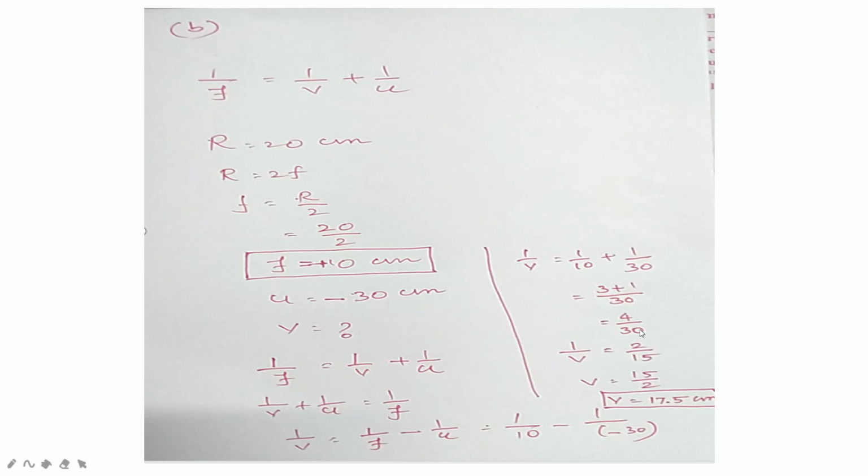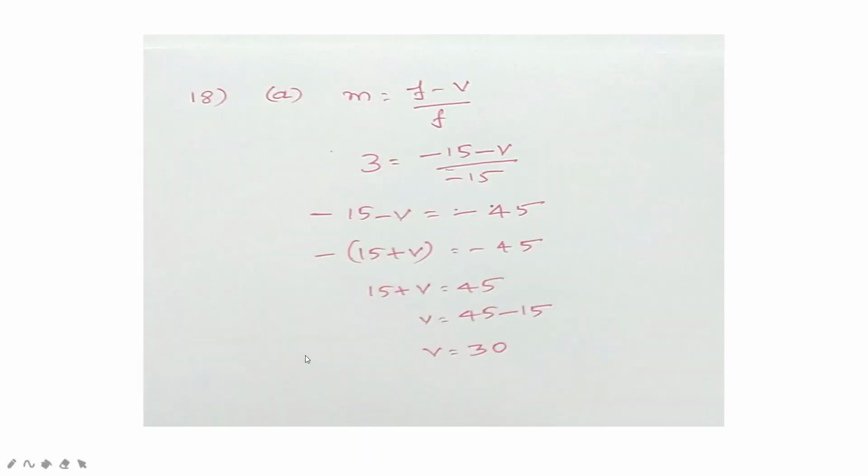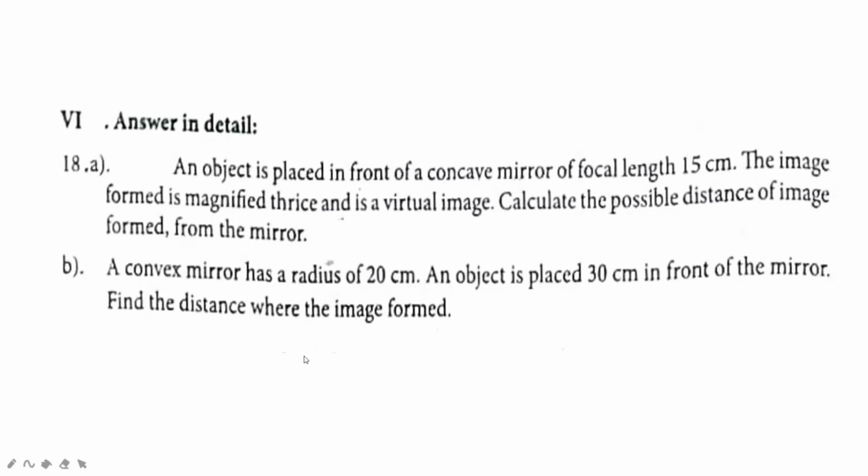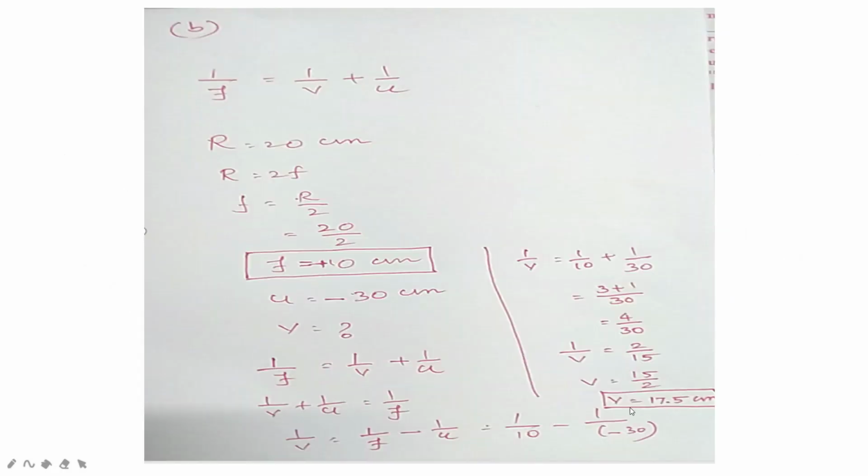Reverse it and simplify this part and you will get 2 by 15. V is equal to 15 by 2, that is V is equal to 7.5 centimeter. We are getting the value of V as positive because we are dealing with the convex mirror.